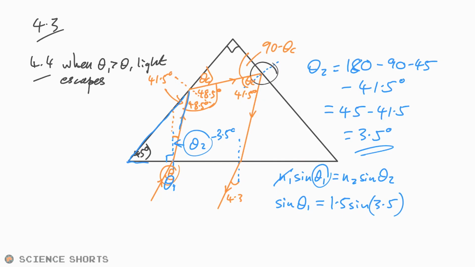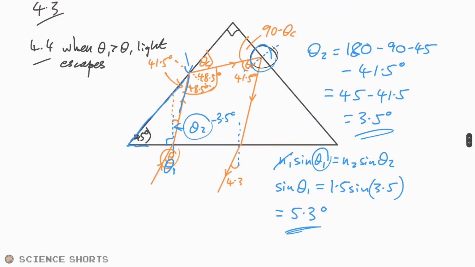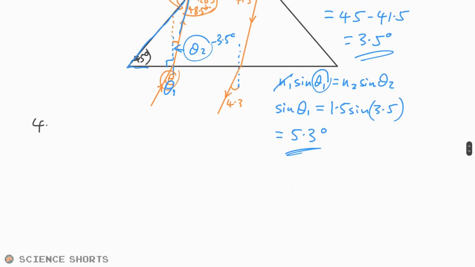So popping that into my calculator and inverse signing that, or arc sine, whatever you want to call it, that gives me 5.3 degrees. Pretty tricky, that one, just because there's a lot of moving parts going on there. You're dealing with three different points where the light is incident on the boundary. Still not the most difficult part of the question, though. The next bit is even trickier, if I remember rightly.